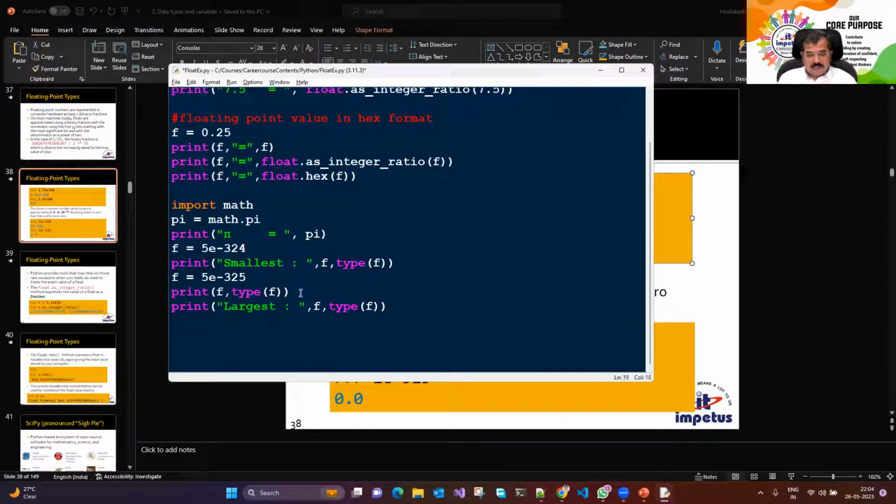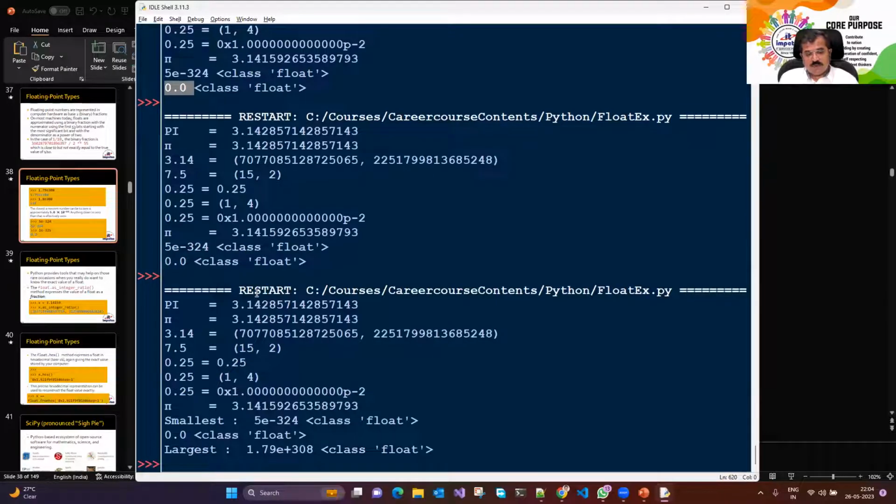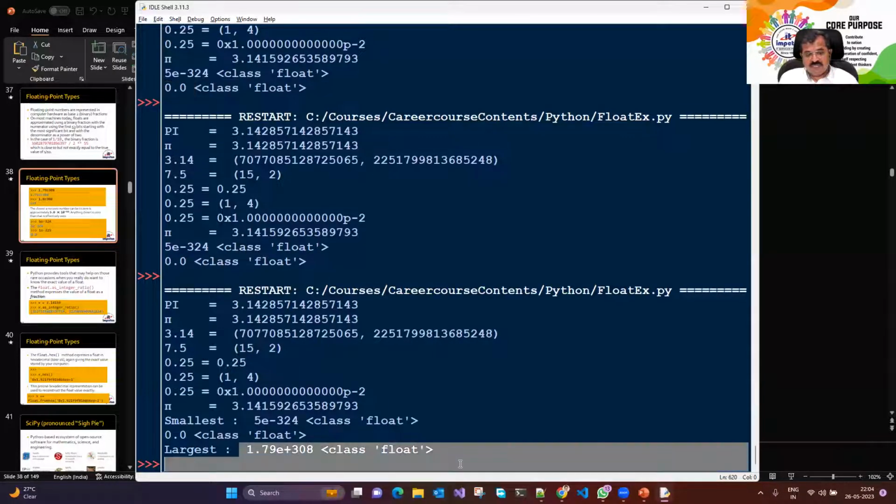How do I read this number? ये जो number मैं read कर रहा हूँ ये होगा 1.79 E308. इसका मतलब है 1.79 into 10 to the power 308. It's a very large number that we have. That's probably the largest number that we can have. It's the largest floating point value.